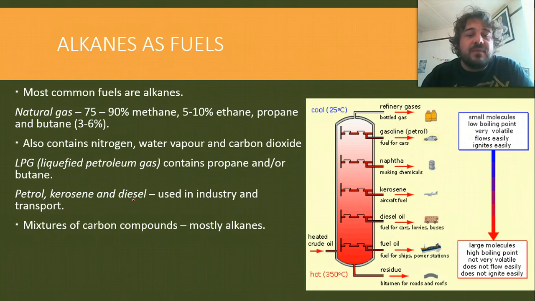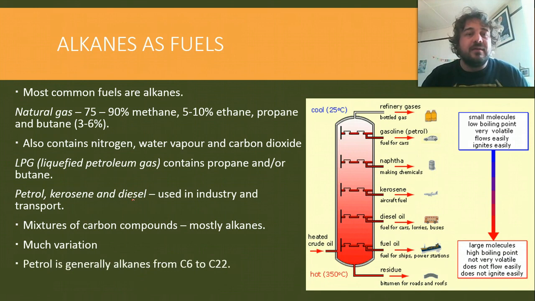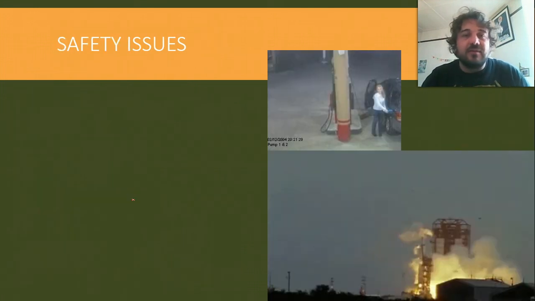Alright, so generally these, like your petrol, kerosene, and diesel, are mixtures of carbon compounds. They're specific mixtures, but they're mixtures, and those are, again, mostly alkanes. So while we talk about carbon compounds, we should call them hydrocarbons. And there is variation. For example, the diesel you buy in winter, particularly somewhere cold like where we live in Orange, is a different diesel to the diesel you buy in summer, because they react differently to the cold weather. Petrol, though, is generally alkanes from C6 to C22.